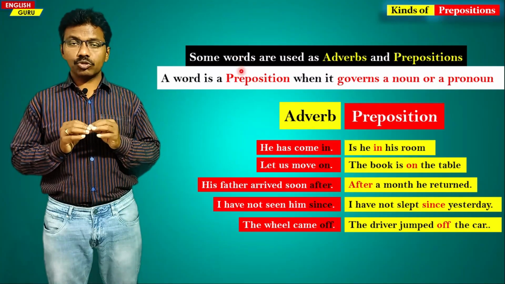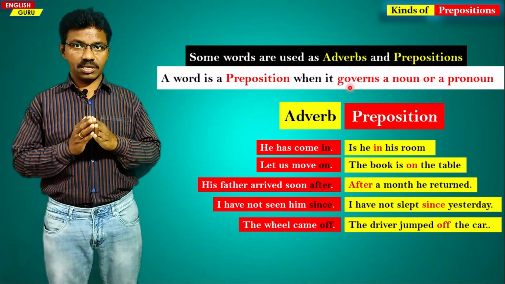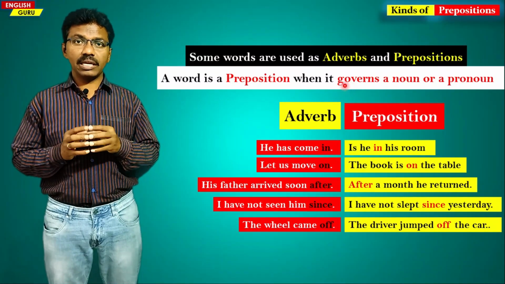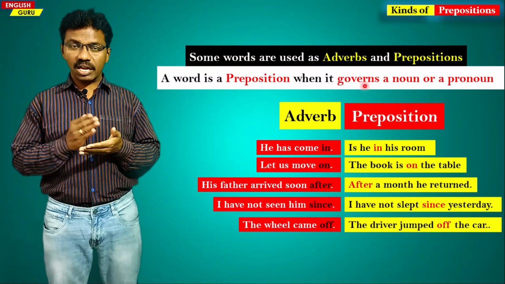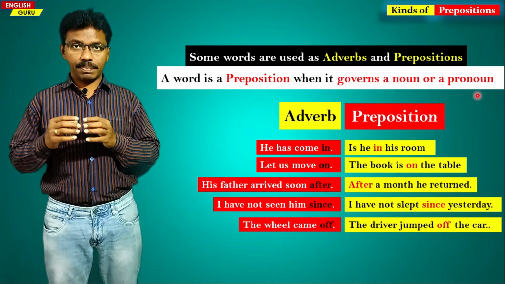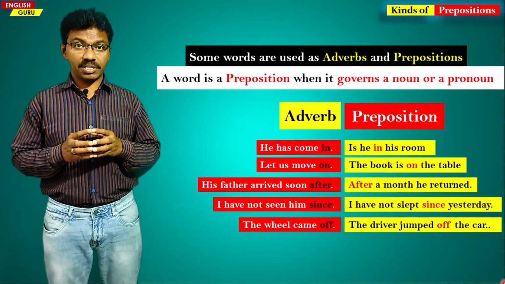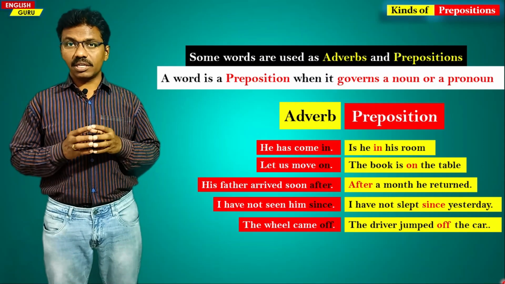So one has to be very careful while identifying a preposition in a sentence. So the clue is that a preposition is always governed, ruled by a noun or a pronoun. That is the clue, and we have to remember it to identify a preposition in a sentence.